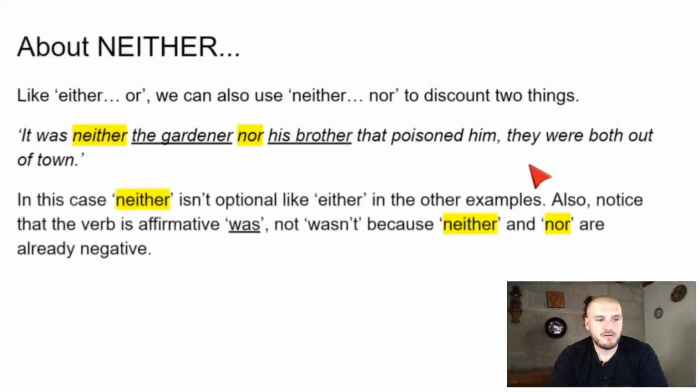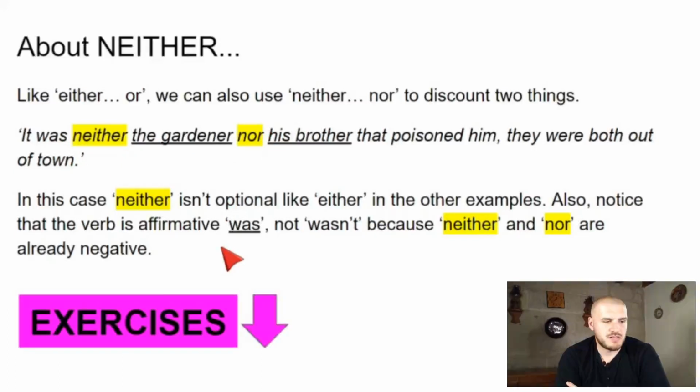In this case, neither isn't optional, okay? You can't delete it. And you should notice that the verb is affirmative, was, okay? So look at that. It was, era, ni, okay? En español dirías no era ni, ¿verdad? Pero en inglés eso sería un doble negativo. In English that would be a double negative. So you say it was neither. That means no era ni. So just remember that difference between the two languages, okay? It was neither the gardener nor his brother.